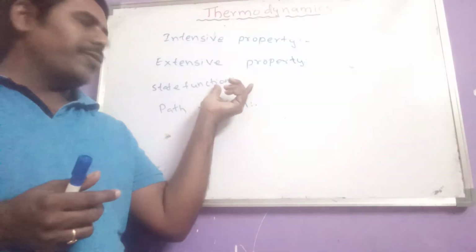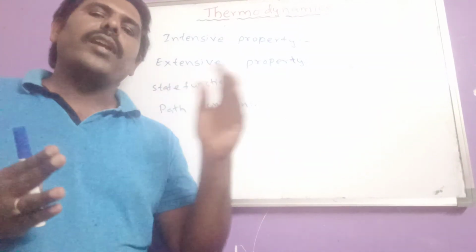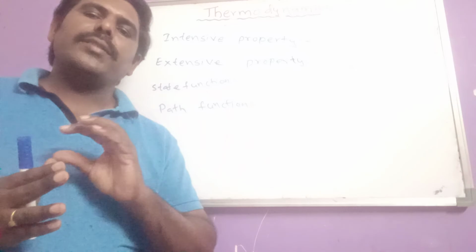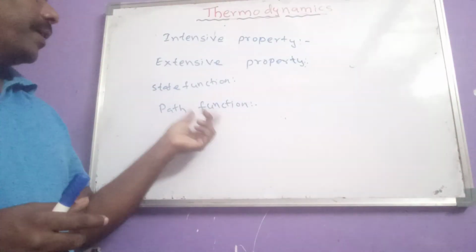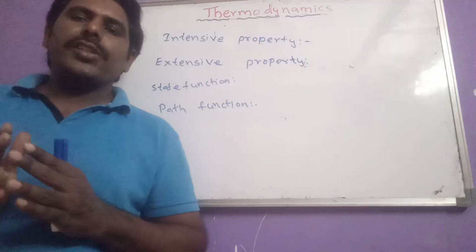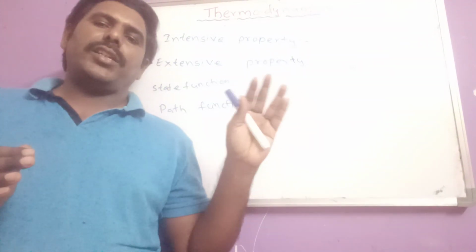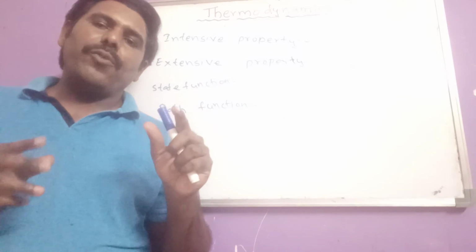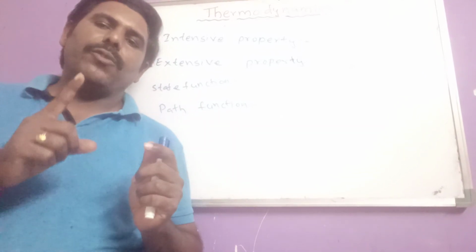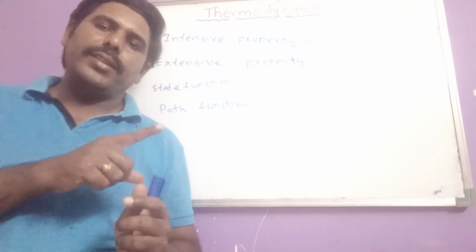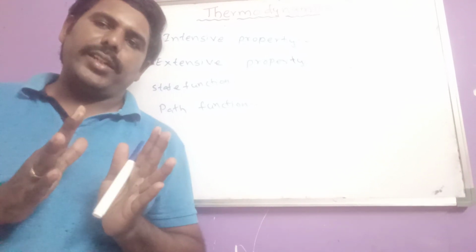They come under which one? State functions. They depend on the initial state and final state, but don't depend upon the path of the reaction. Now come to the path function. Path function means the property which depends on the path of the reaction. Only two we have to remember regarding the syllabus here: one is work, another one is heat. Work and heat are called path functions.